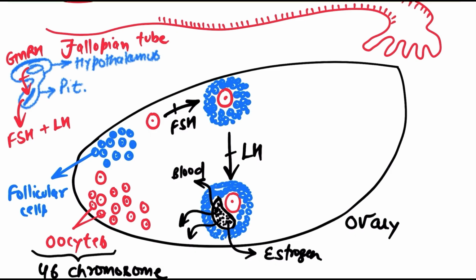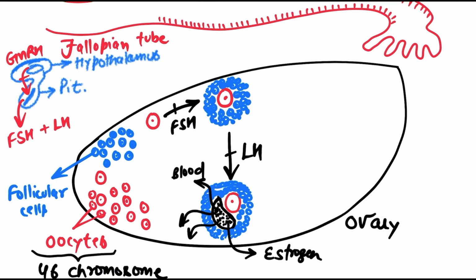Estrogen level increases, as a result LH and FSH start declining. Estrogen levels are increasing because the developing follicle is forming estrogen, and LH and FSH levels drop. After that dropping period, a very strange thing happened.